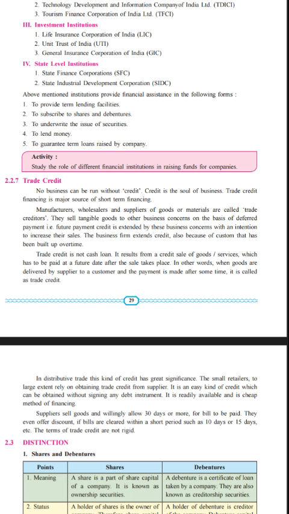The small retailer, to a large extent, relies on obtaining trade credit from the supplier. So the retailer has the reliability that the supplier will give a large amount of credit, so that I could easily get the goods and sell them to the ultimate consumer in the market, and have enough time remaining so that I could make the payment to the ultimate supplier. It is an easy kind of credit which can be obtained without signing any debt instrument, without any kind of agreement. A mutual trust has been built up.